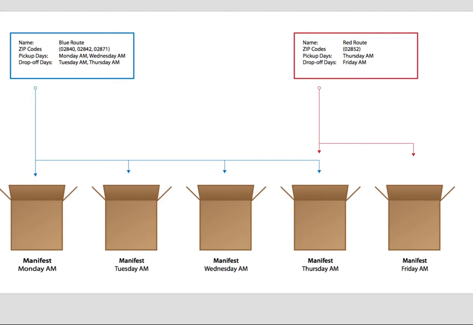You can see that we have two routes, blue and red. The zip codes 0 to 840, 0 to 842, and 0 to 871 are all attached to the blue route. That means that any customers residing in those zip codes will also be, in effect, attached to the blue route. The blue route is picked up twice a week, once on Monday morning and again on Wednesday morning.